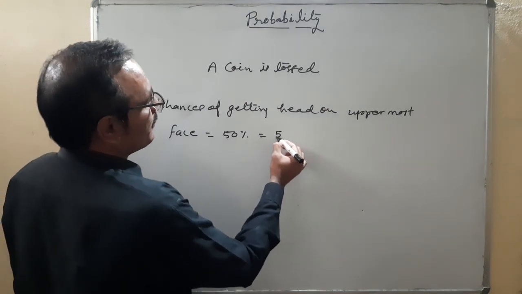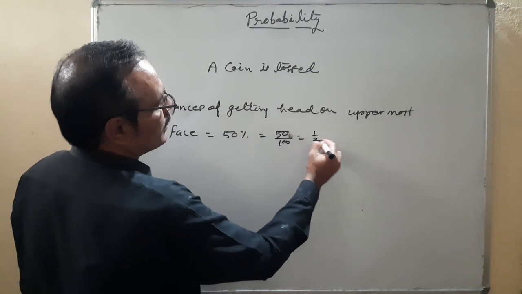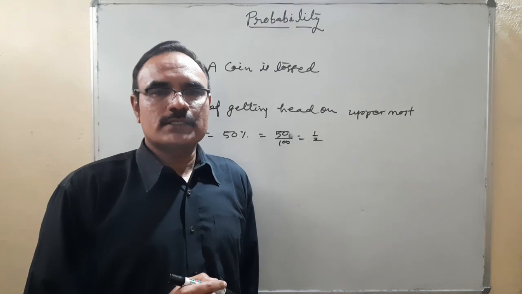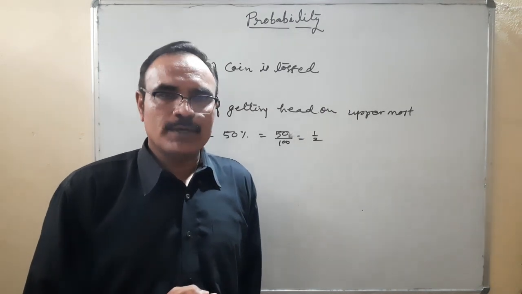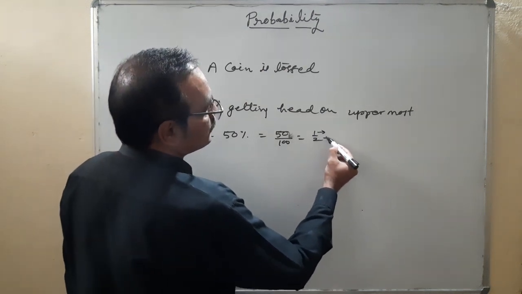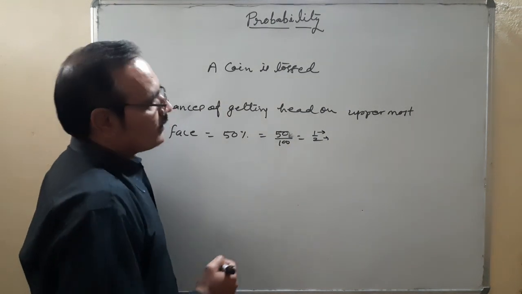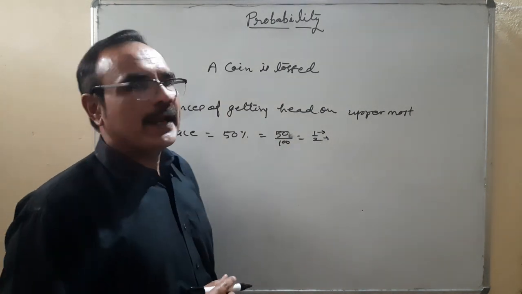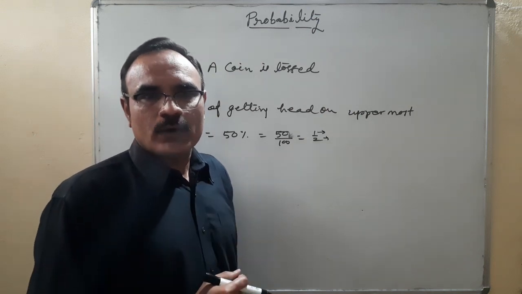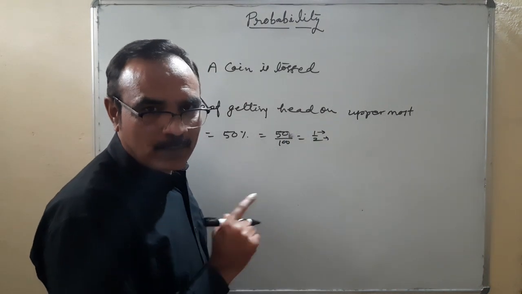50%, that means 50 upon 100. 50 upon 100 means 1 upon 2. So the chance of getting head on the uppermost face is 1 upon 2. The chance of getting tail on the uppermost face is 1 upon 2. How is this 1 upon 2 coming? Let us discuss this 1 and this 2. This 1 is the chance of getting head on the uppermost face. How many heads are possible in a fair coin? There is a single head. So this is the favorable point.